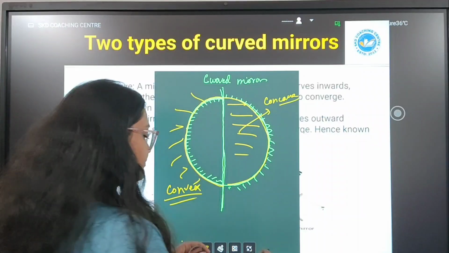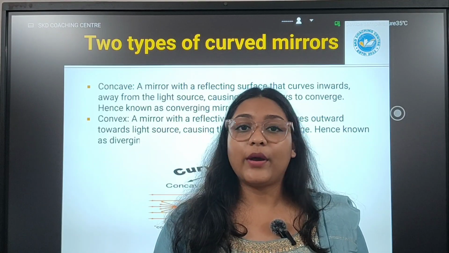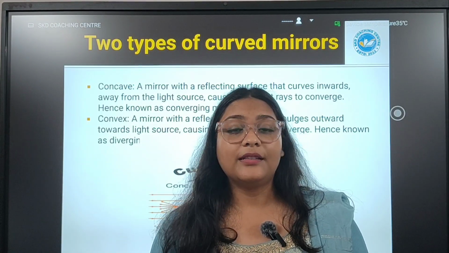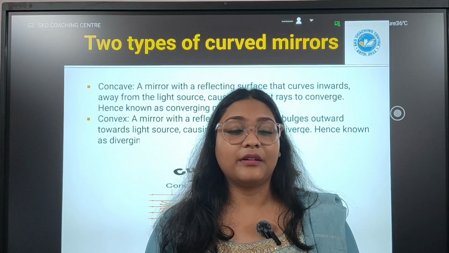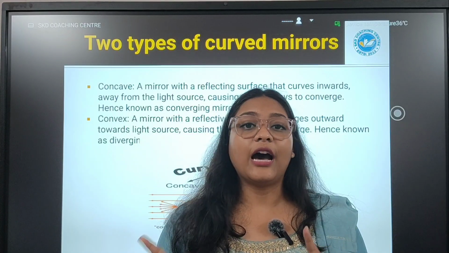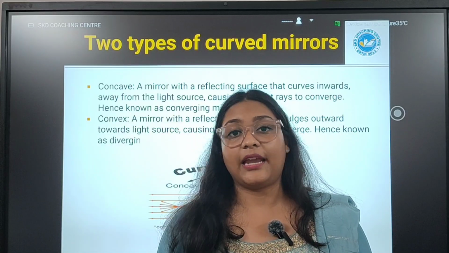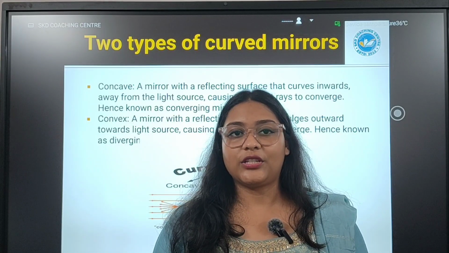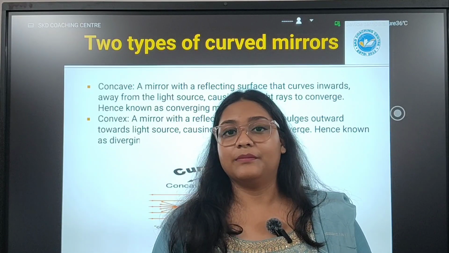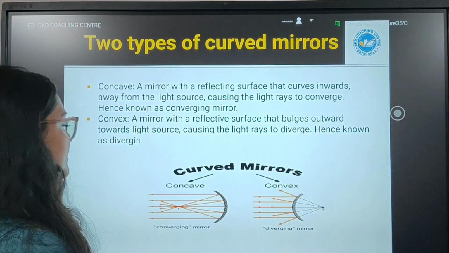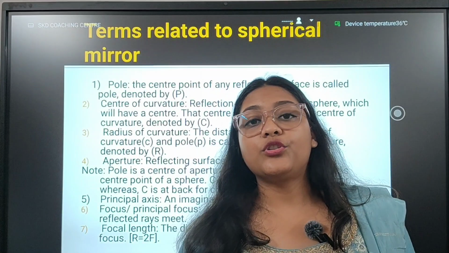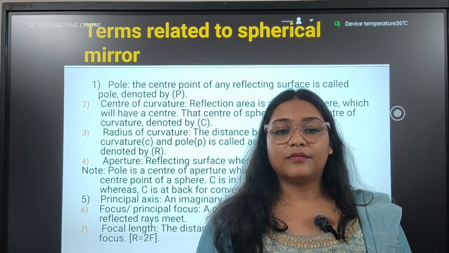convex. Okay. The examiner may ask questions about mirrors for numericals, that this is a kind of converging mirror, this is a kind of diverging mirror. Then you have to connect which mirror converges light and which mirror diverges light rays. Then you can answer the question, otherwise it will create a problem in exam. अभी हम लोग देखेंगे कुछ टर्म्स रिलेटेड टू spherical mirrors.